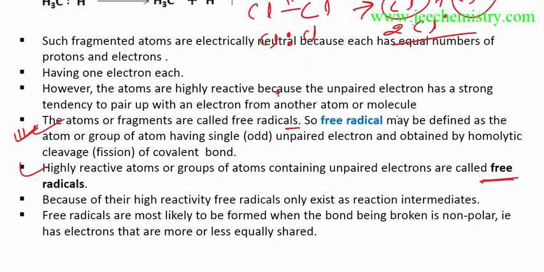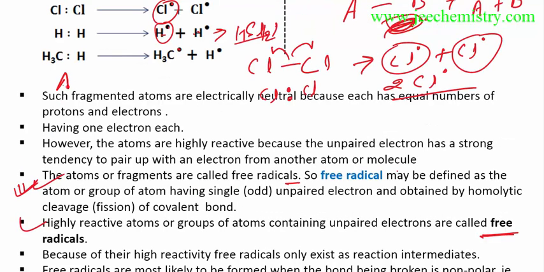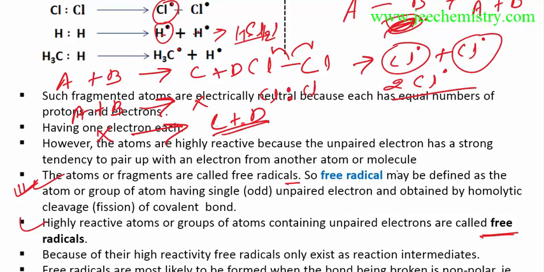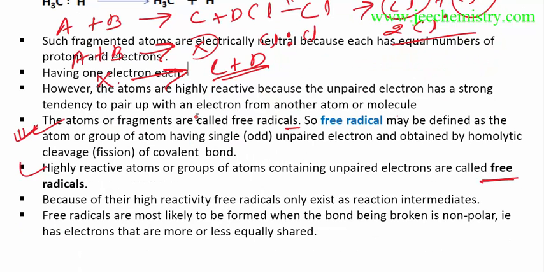So that's why it is not found as a product. It is generally an intermediate in organic reactions. Suppose A plus B gives C plus D, but A plus B first converts to an intermediate, then the intermediate converts to C plus D, the product. This intermediate may be a free radical, or it may be another intermediate, not a free radical. There are lots of intermediates, such as carbocations and carbanions. Free radical is also one intermediate. So generally a free radical is an intermediate.